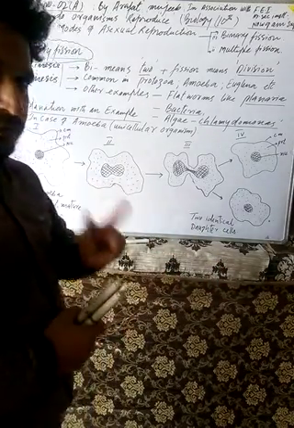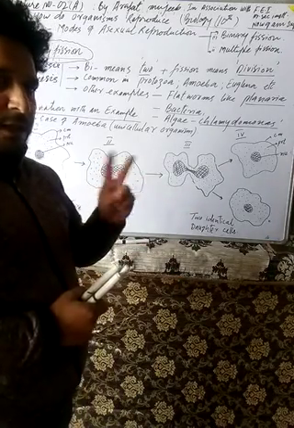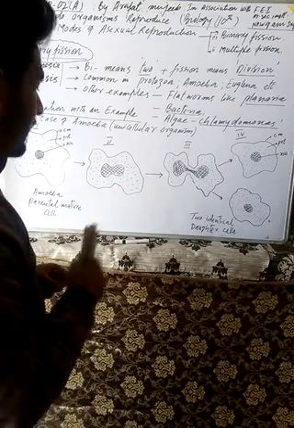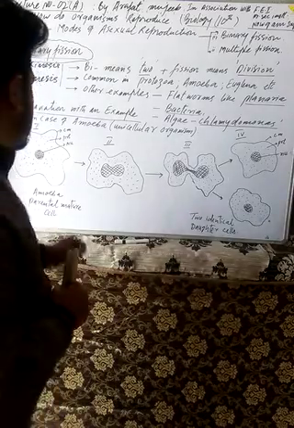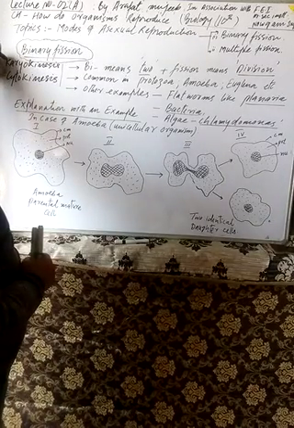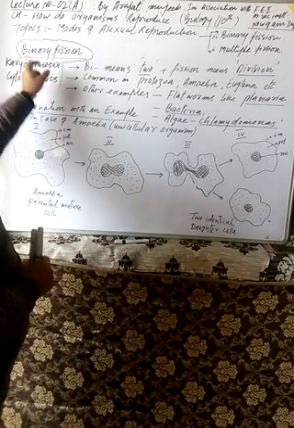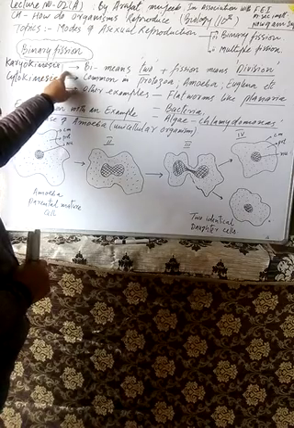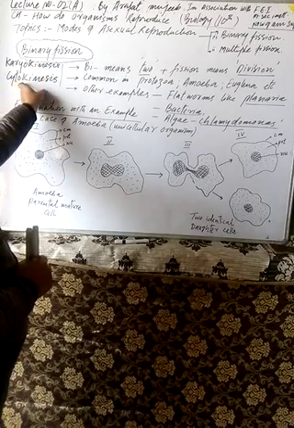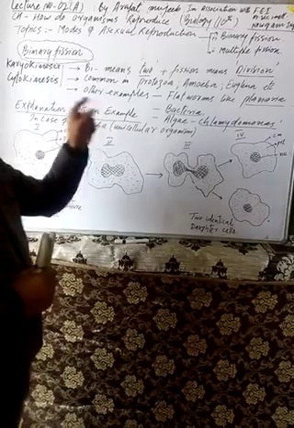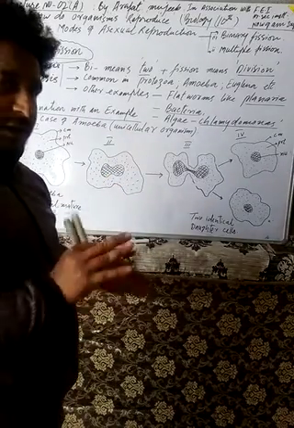That means two terms are involved in binary fission. I also mentioned in my notes: karyokinesis, in which nucleus division takes place, and then cytokinesis, wherein the cytoplasmic division takes place.